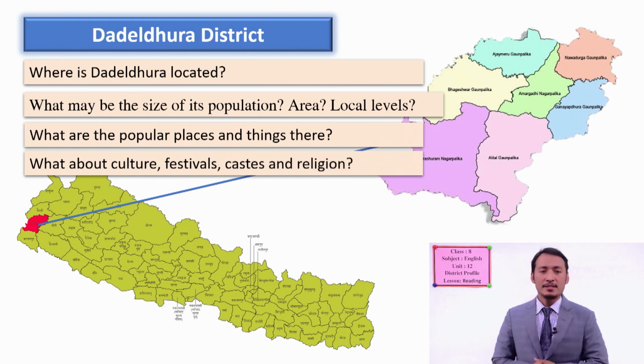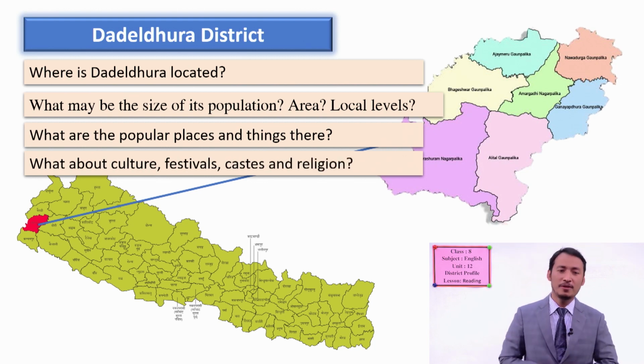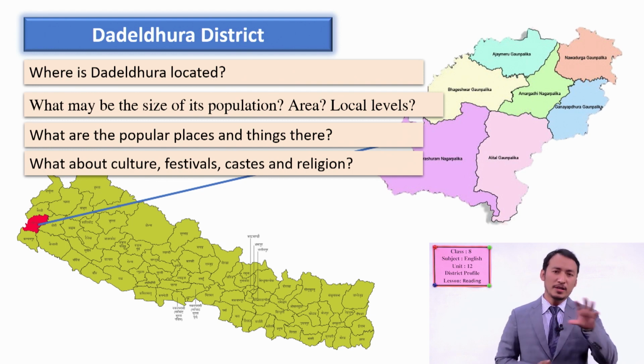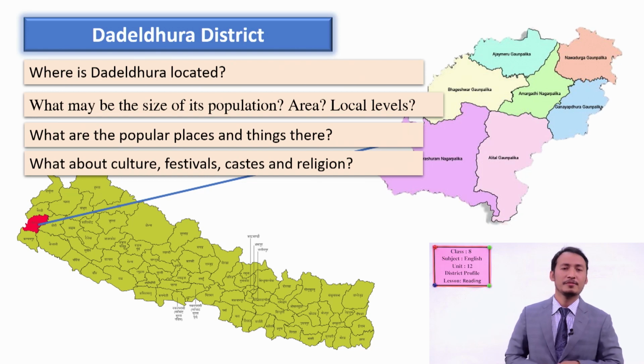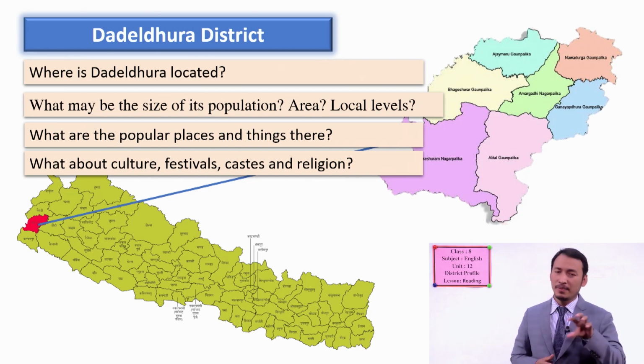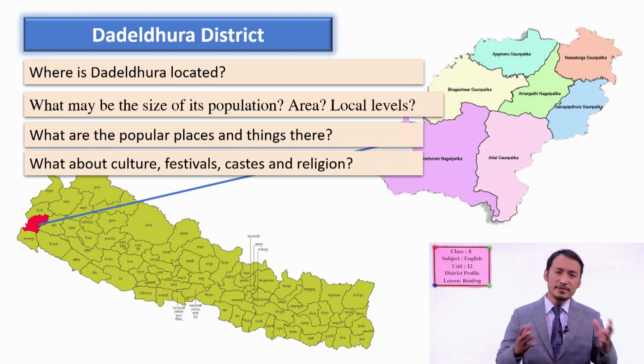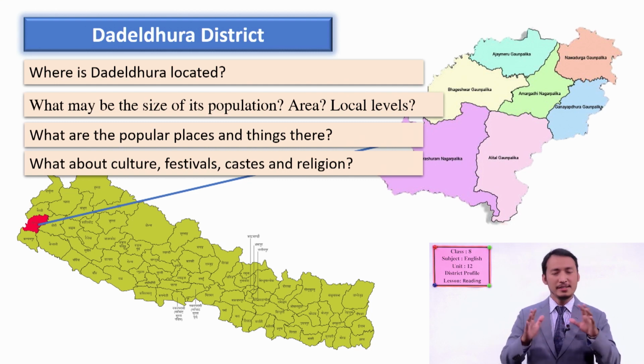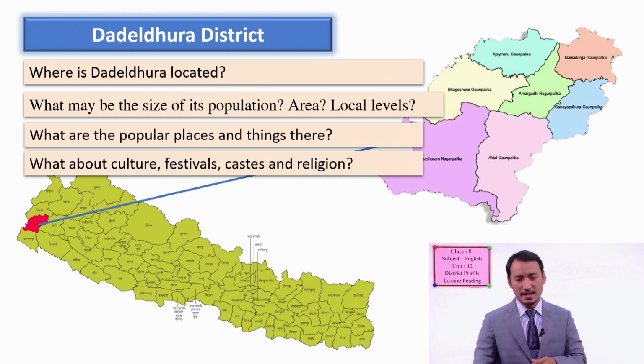What about culture, festival, caste, or religion? We will also look for culture. What kind of culture do they celebrate or follow, what caste people live there, and which religion do they follow? We will look for that information as well.